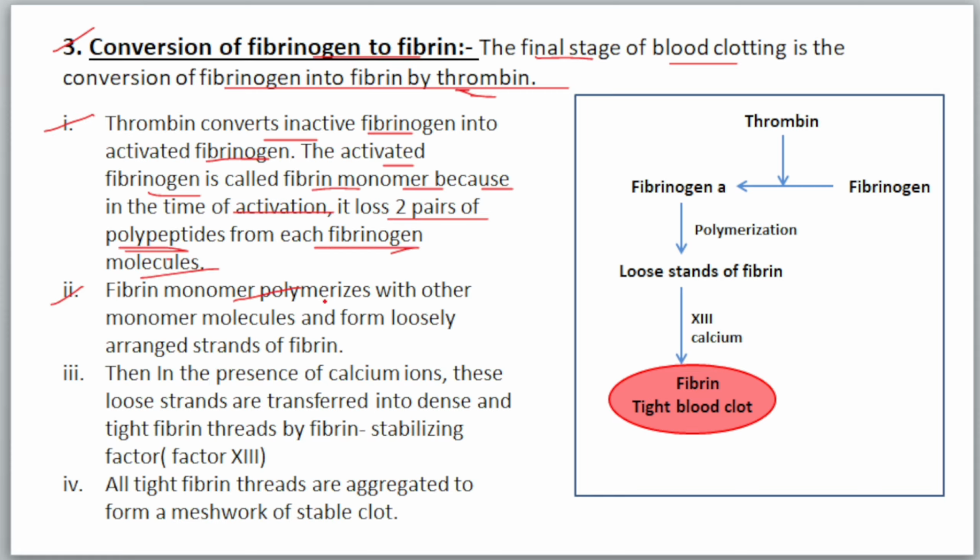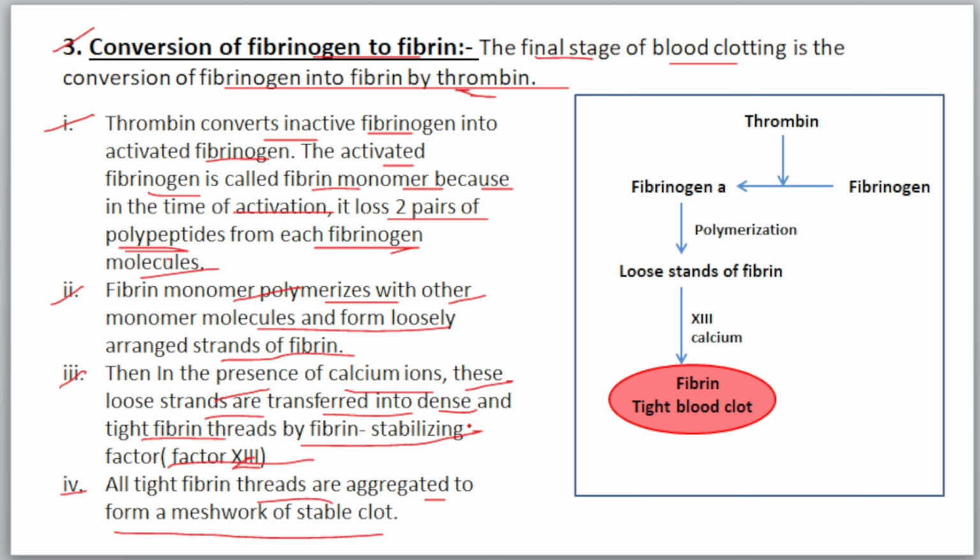And then step 2, fibrin monomers polymerize with other monomer molecules and form loosely arranged strands of fibrin. Then in the presence of calcium ions, these loose strands are transformed into dense and tight fibrin threads by the fibrin stabilizing factor, which is also called factor 13. Then all the tight fibrin threads are aggregated to form a meshwork of stable clot.